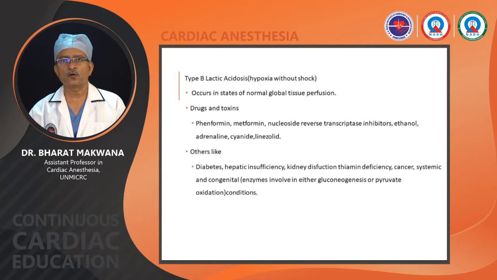Ethanol, that is alcohol, causes the NADH to NAD ratio to rise, which leads to increased conversion of pyruvate to lactate, and relatively inhibits its aerobic metabolism through the Krebs cycle. Adrenaline we normally use in cardiac surgery.